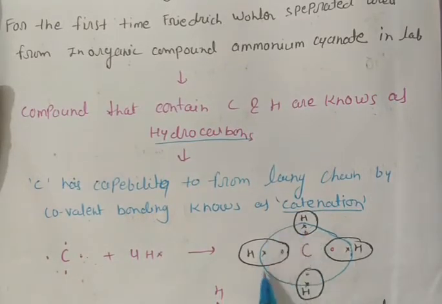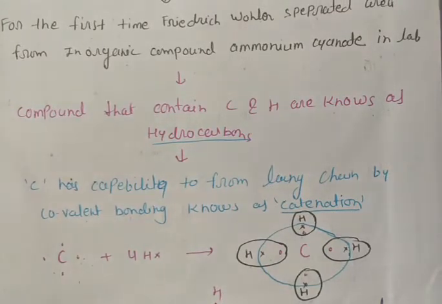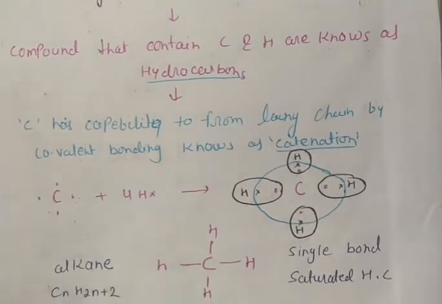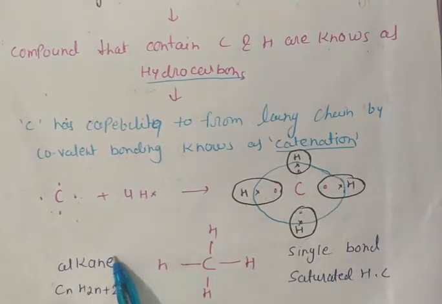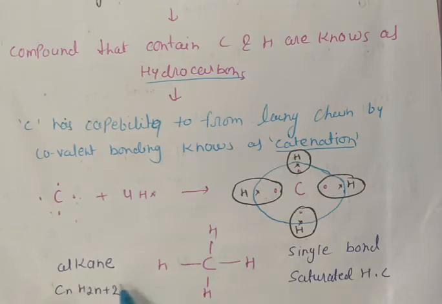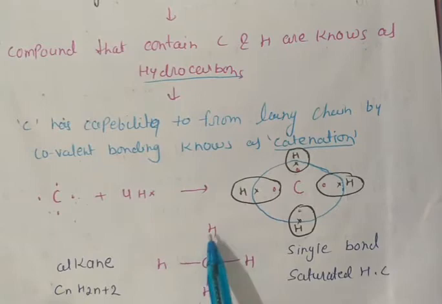Because of the formation of these 4 bonds, carbon converts itself into a saturated compound. This is known as alkane. The general formula of alkane is CnH2n+2, and the compound contains single bonds. Carbon is attached with single bonds 1, 2, 3 and 4.